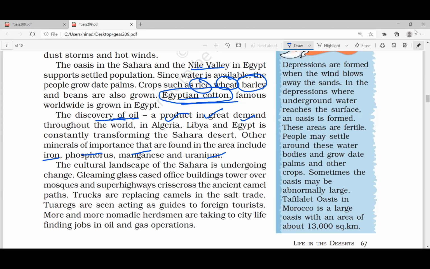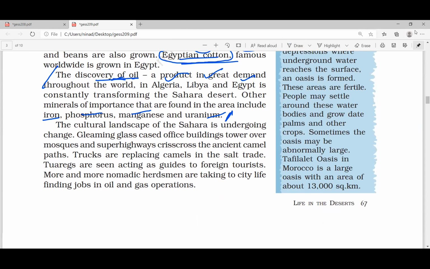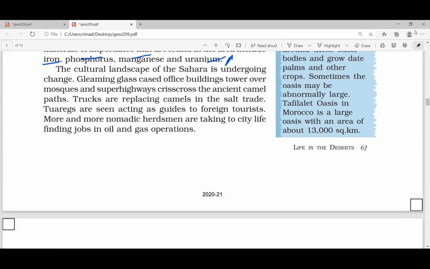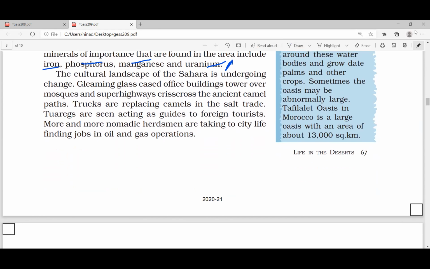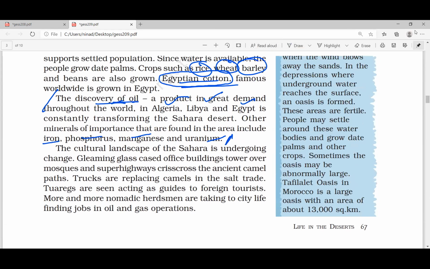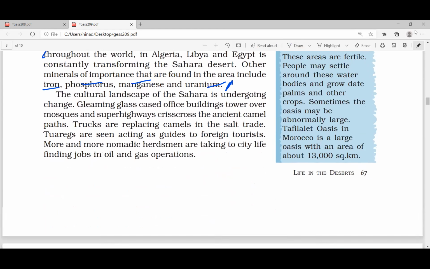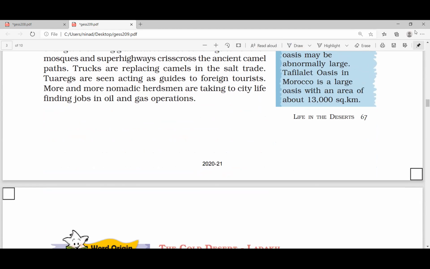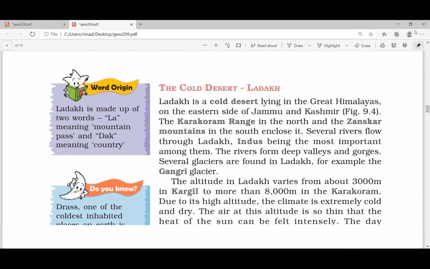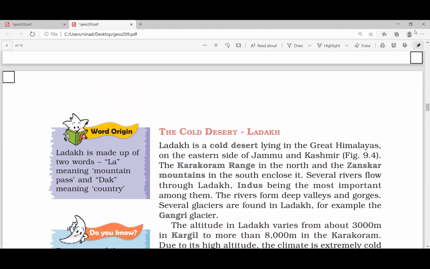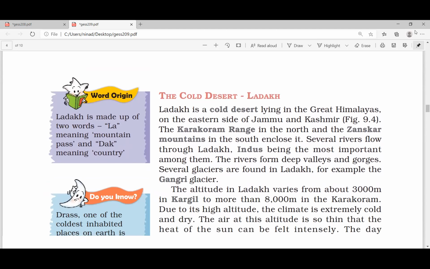So we can't say that these countries are poor. They are poor because of a lot of civil war, but otherwise they have rich resources. Hydrocarbons are there, minerals are there, a lot of things. Now some people in these deserts are super rich. They buy very costly cars and drive in the desert without roads. So Sahara is a hot desert, the largest desert.